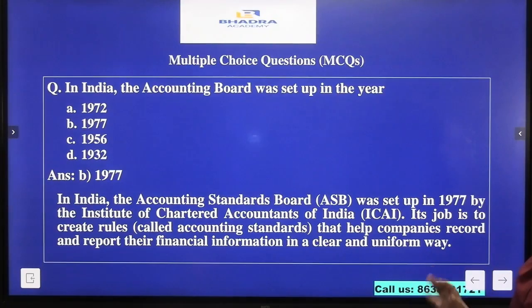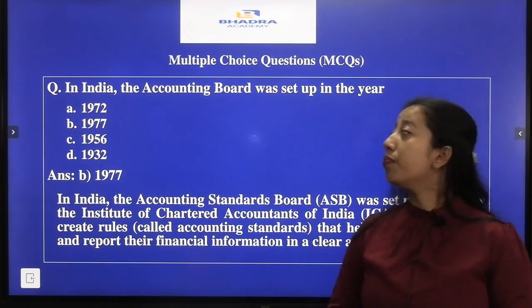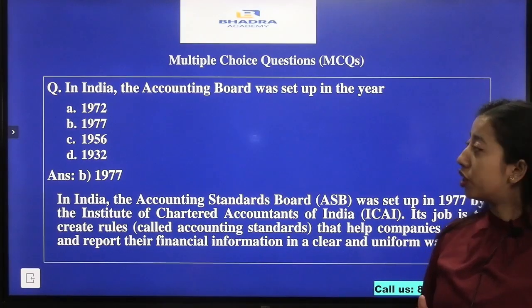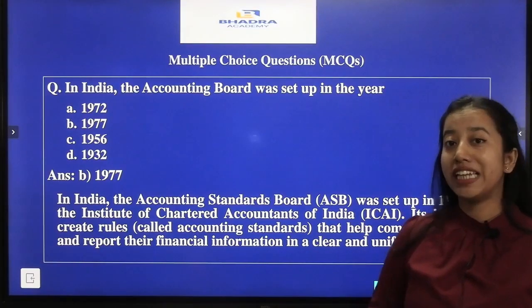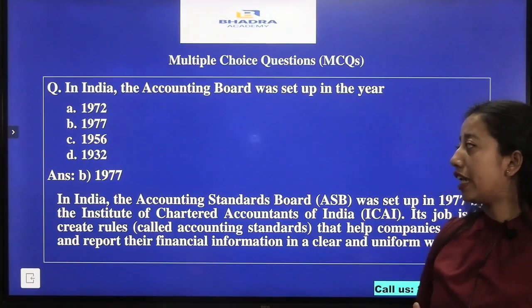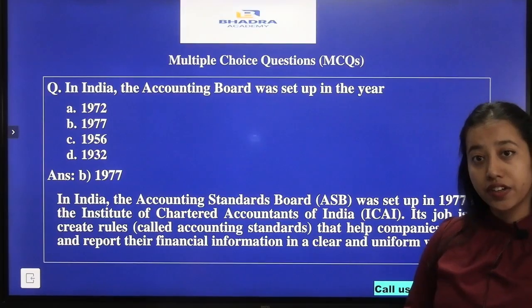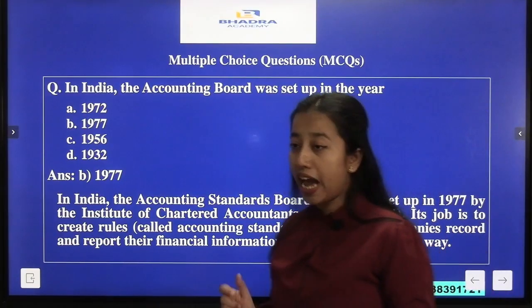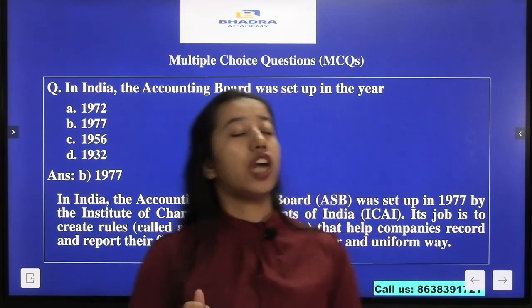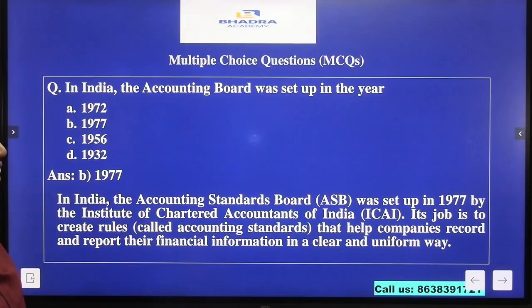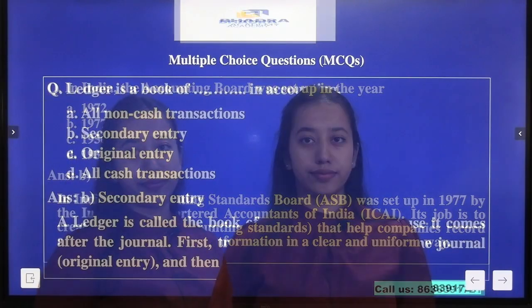And the next question that we have is, in India, the accounting board was set up in the year, the options are option A 1972, option B 1977, option C 1956 and option D 1932. Our answer here is option B, that is 1977. The ICAI, that is the Institute of Chartered Accountants of India, established the accounting board in this year. So our answer is option B, 1977.